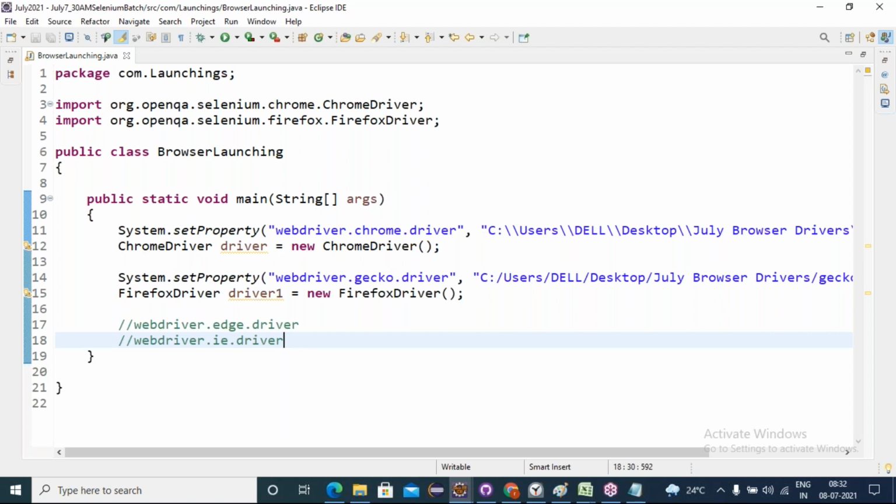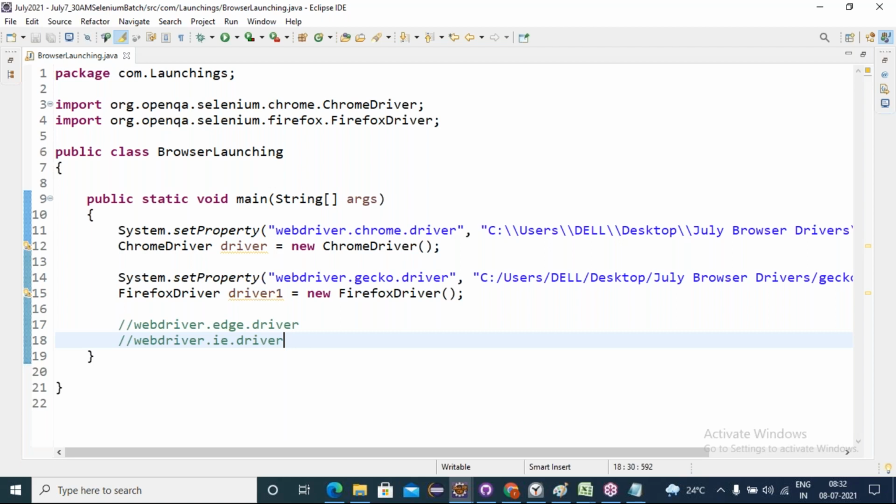System.setProperty, give WebDriver.edge.driver, and as the second argument give the path. If you want to run in IE, use WebDriver.ie.driver. The majority of companies use Chrome to execute. The second is Firefox. In some cases Safari also will be used. Chrome, Firefox, Safari only are used to execute.